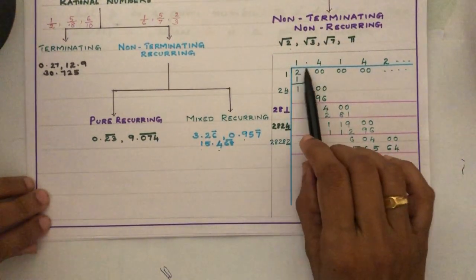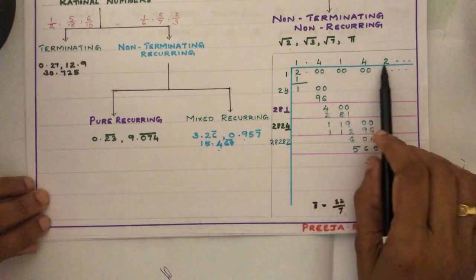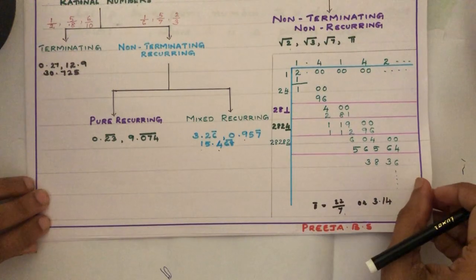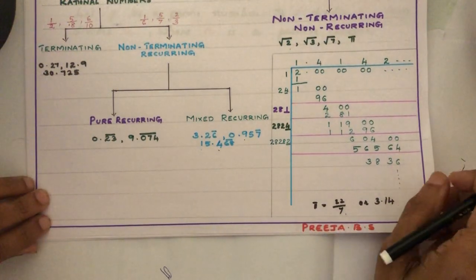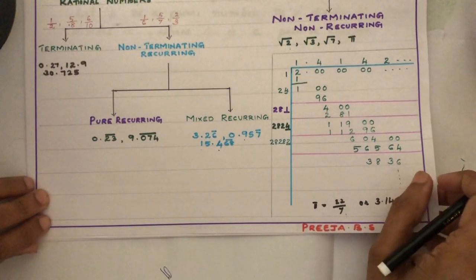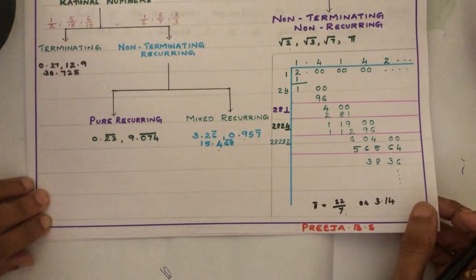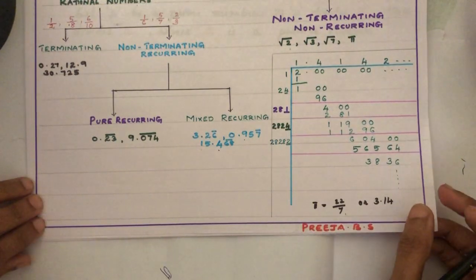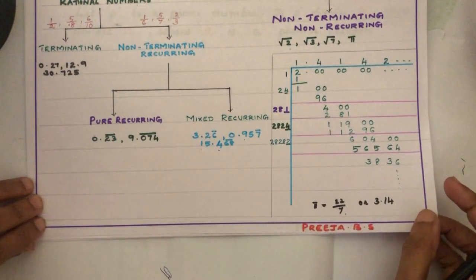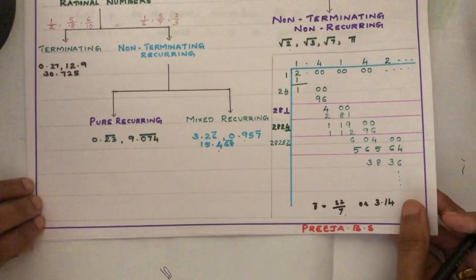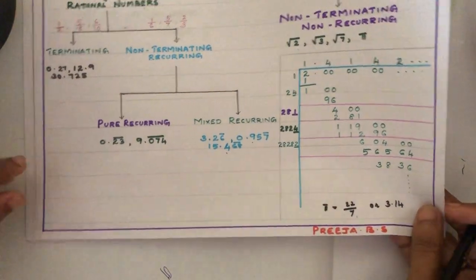If the decimal form is coming like this, why are we calling it irrational? So, you have to study the theoretical proof also. That is our next topic. We have to prove root 2 is irrational. That is our topic.